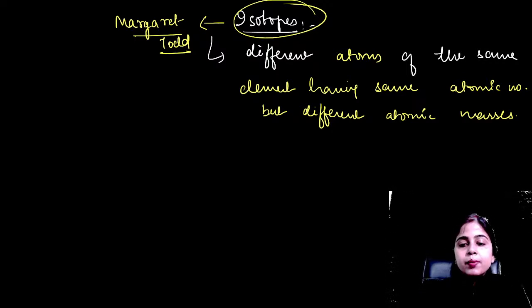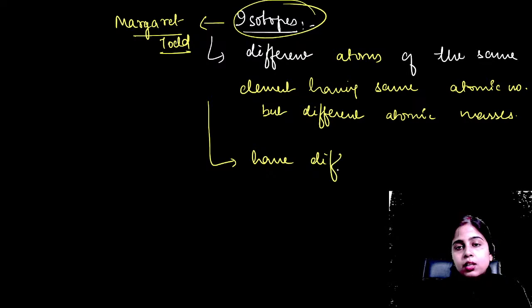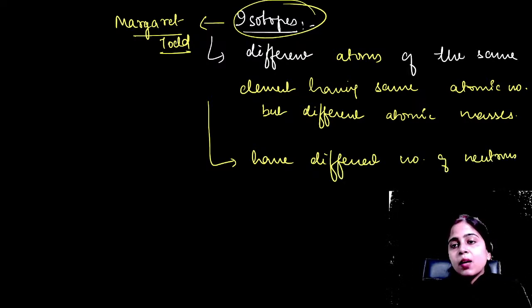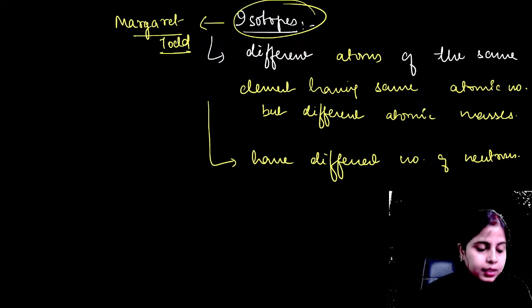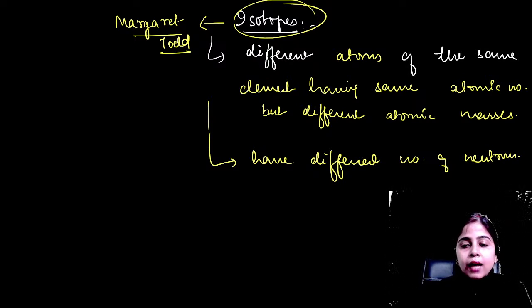Yes, protium, deuterium and tritium, where you can see atomic number is same but atomic mass is changing because isotopes have different numbers of neutrons and same number of protons and electrons. Yes, it is clear. So isotopes will have different number of neutrons but same number of electrons and protons. Okay. Similarly, chlorine has 2 isotopes. Is it clear? Because this is very easy.